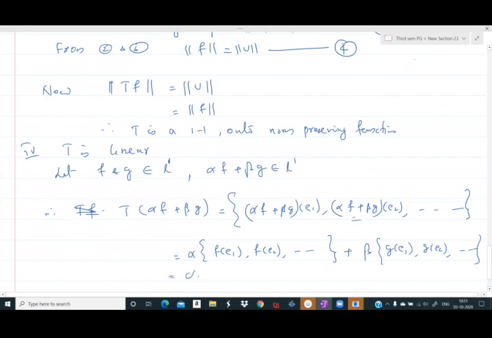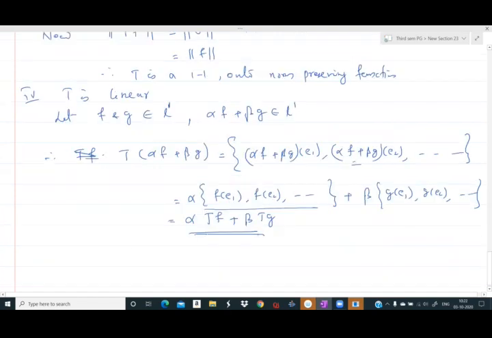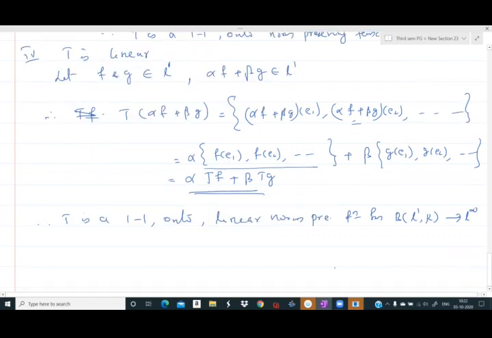And this is alpha T of F plus beta T of G. Therefore, T is linear. Therefore, T is a one-to-one linear norm preserving function from the dual of L1 to L infinity.